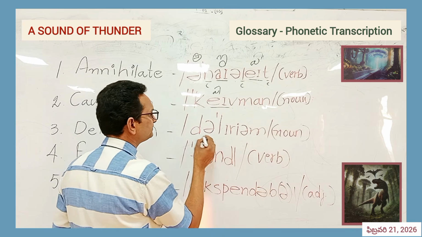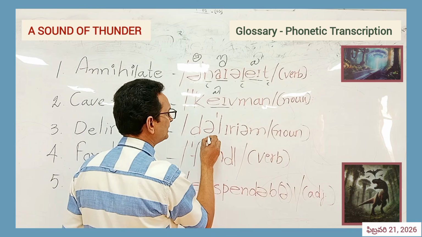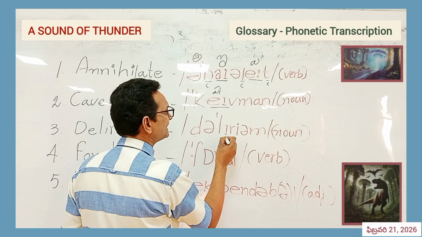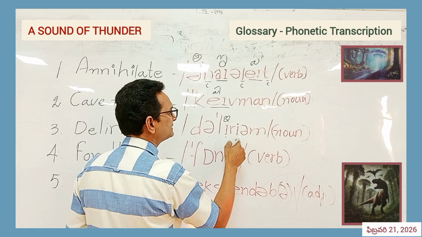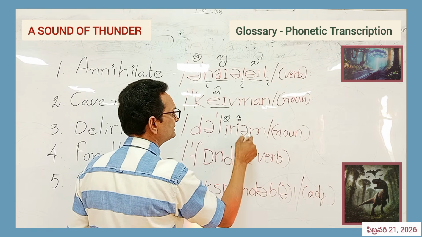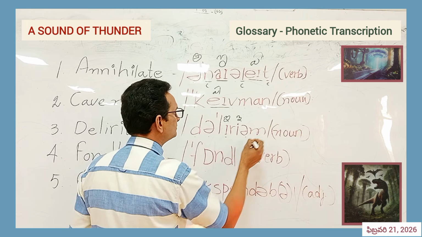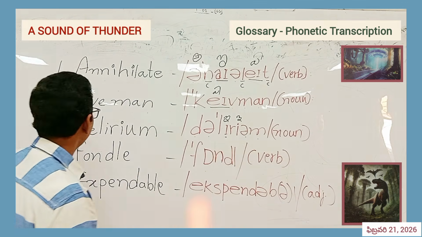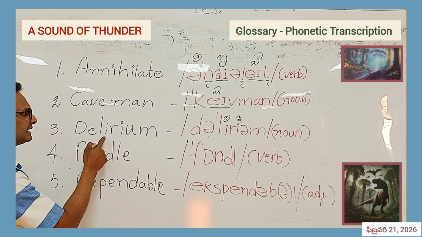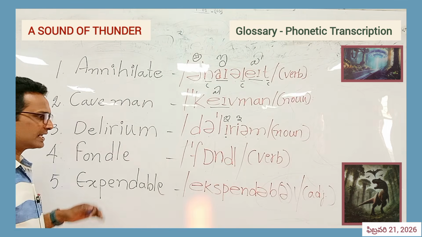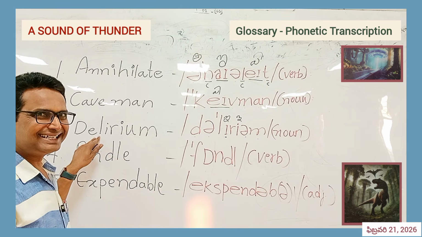Next, let's find the da sound, and again the a sound has come, and this is the e sound, and this is again e. We write it like this, and again a sound and m. How do you say delirium? We tend to say it like delirium.